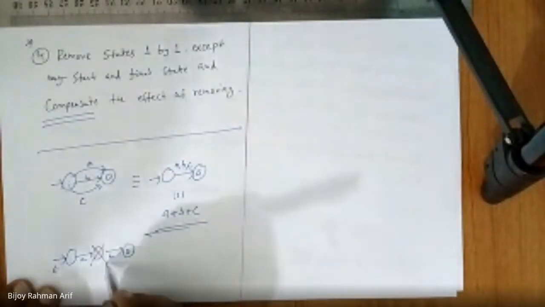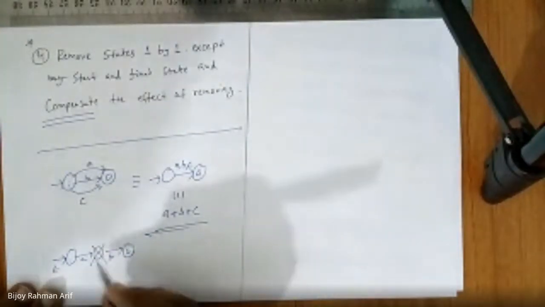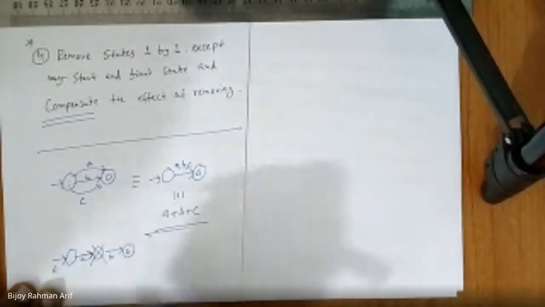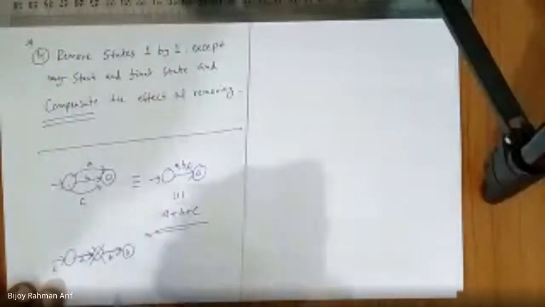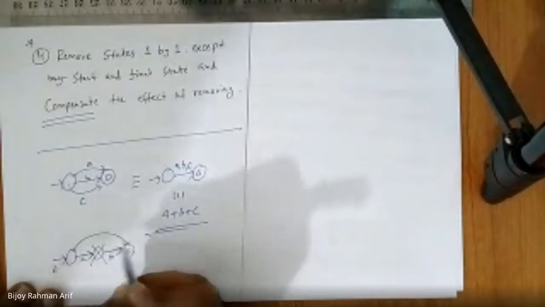So if you remove this, you have to compensate. Now, if you remove this, what are we missing? We are missing this incoming edge, and also this outgoing edge. If you just join these two, then what happens?